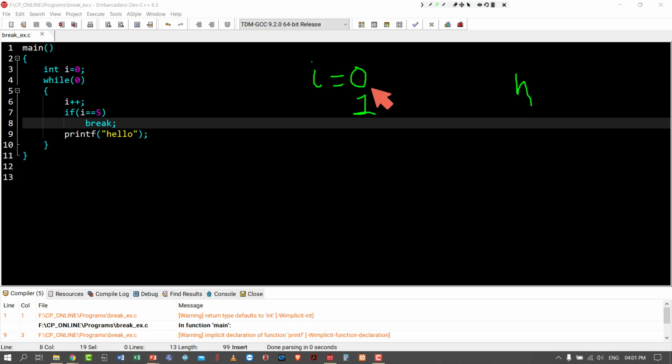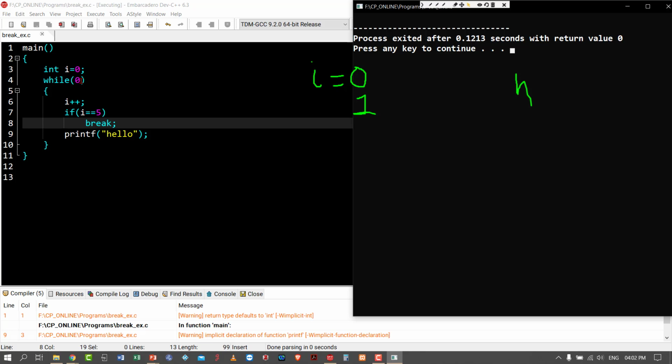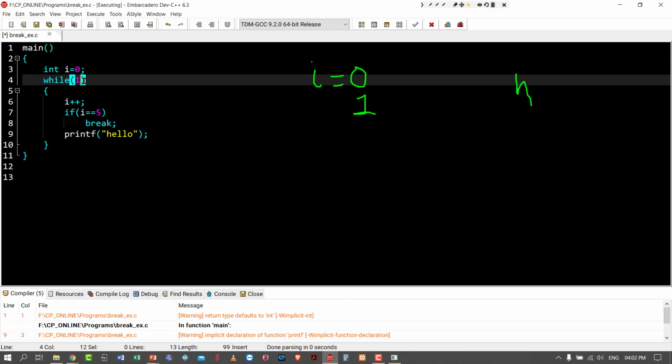Sorry, here in the actual case the loop will not execute even once, so I'm changing the condition. Okay. Hello is printed. Then again the condition is true. i++, i becomes 2. 2 equal to 5 is false, so break will not execute. Hello will be printed.